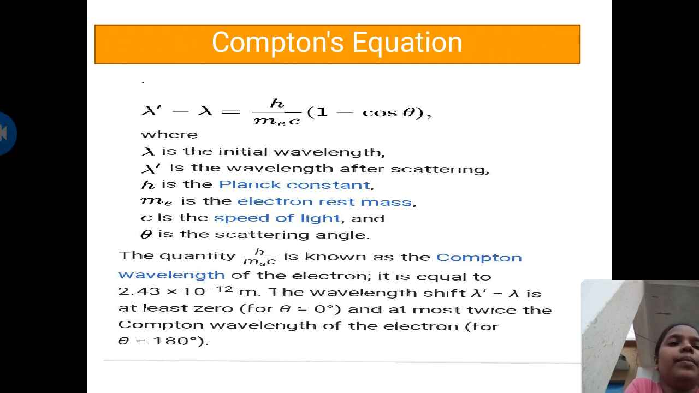Lambda dash minus lambda is at least 0 for theta equal to 0, and at most twice the Compton wavelength for theta equal to 180.